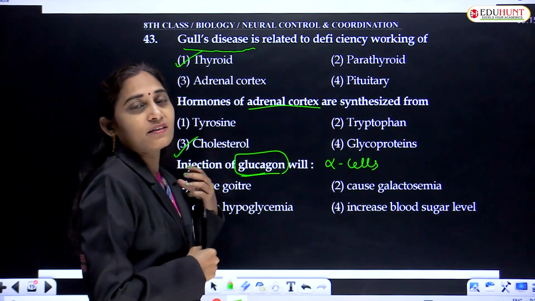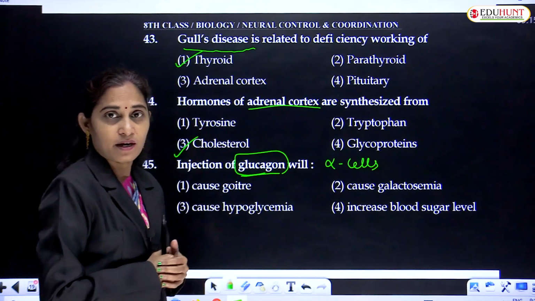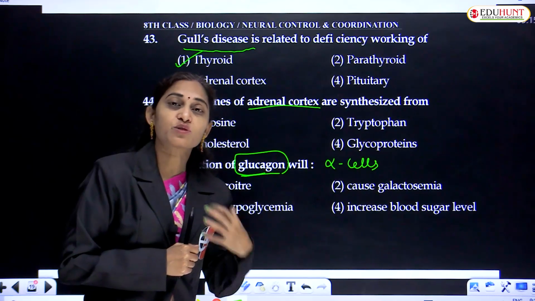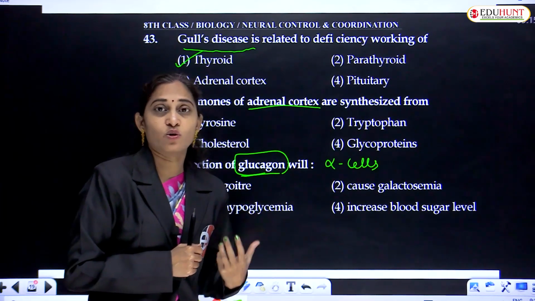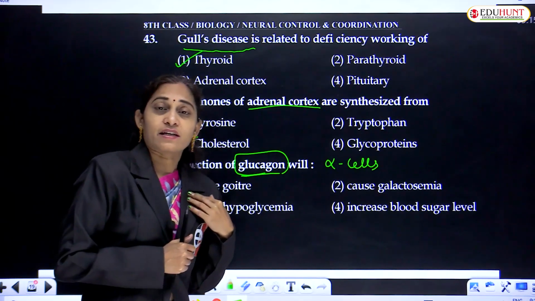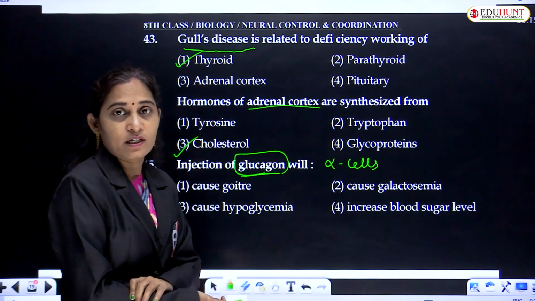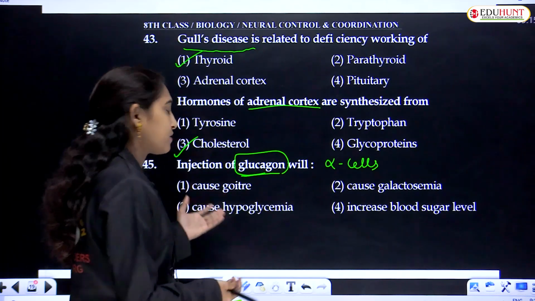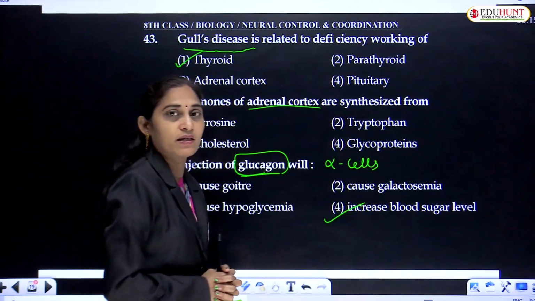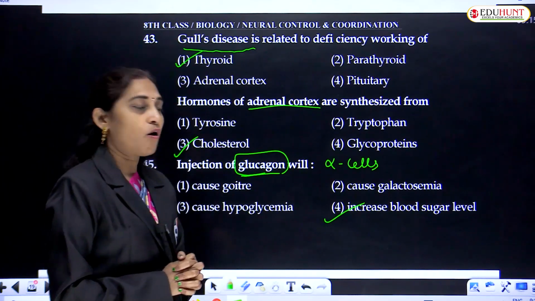Ultimately, the concentration of glucose increases in the blood. This hormone reduces the utilization of cellular glucose. That is why whenever there is secretion of glucagon, a high blood sugar level is observed. Increased blood sugar level is the direct answer related to the glucagon hormone.